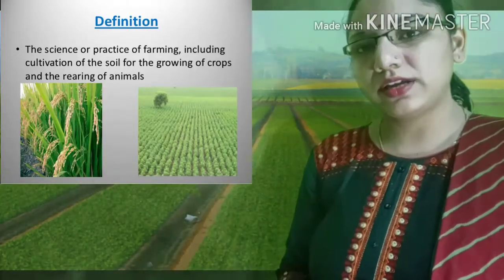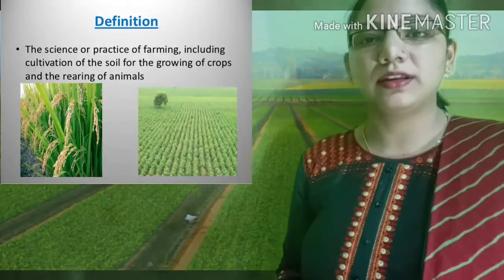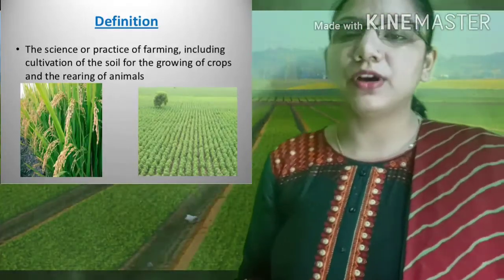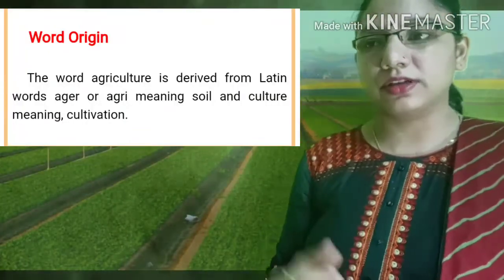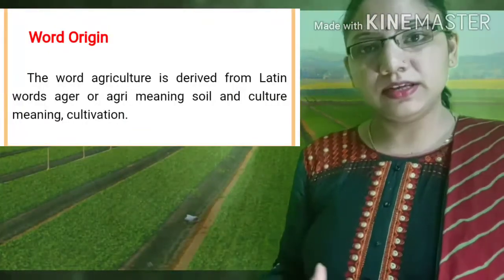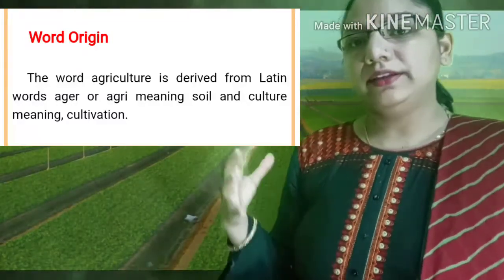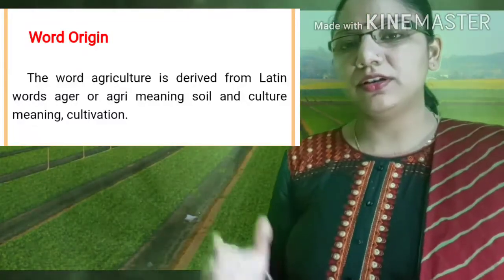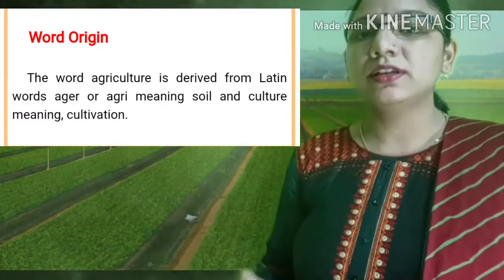And students, as you have always studied, agriculture is a word derived from the Latin language. The word is ager or agri, which means soil, and the second word is culture, which means cultivation.